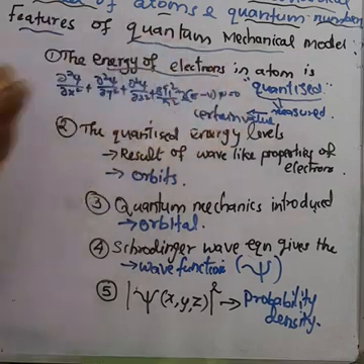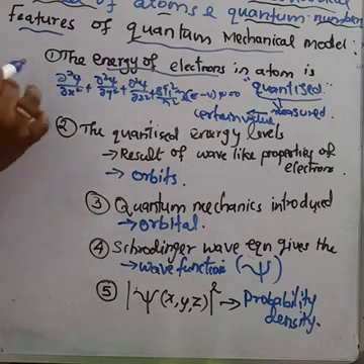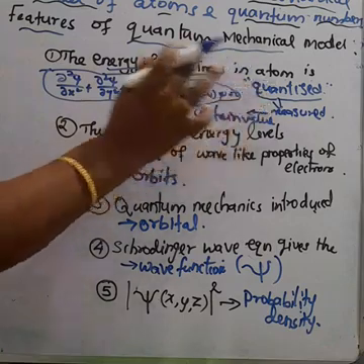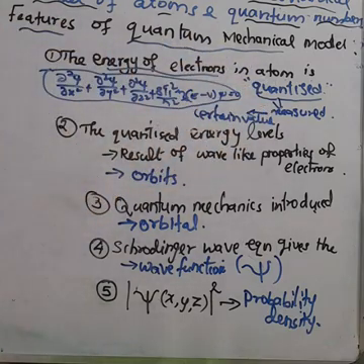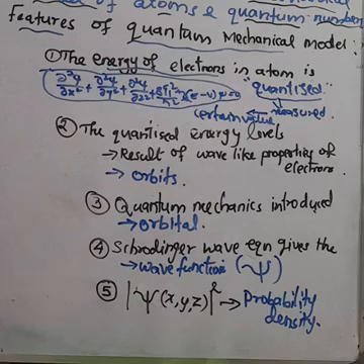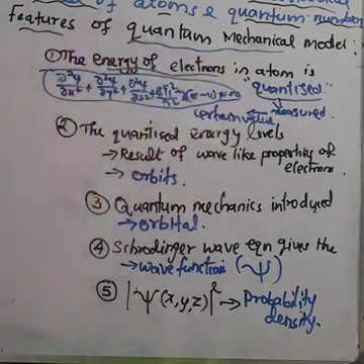This is the Schrödinger wave equation. By solving this equation, we get the quantized value of energy. Understood? This is the first point.